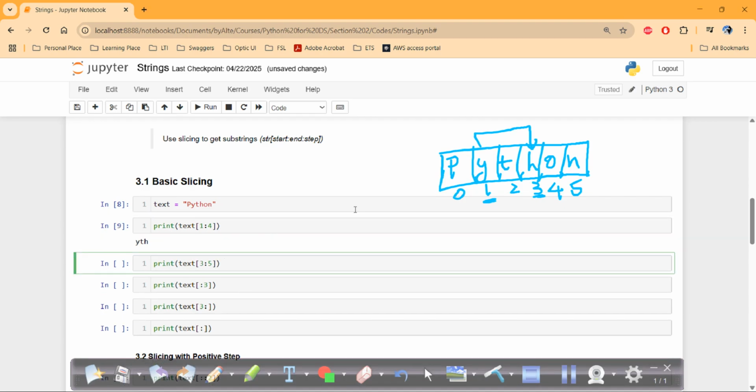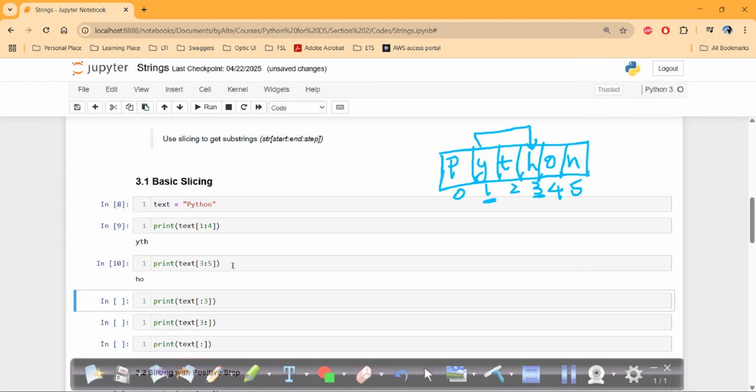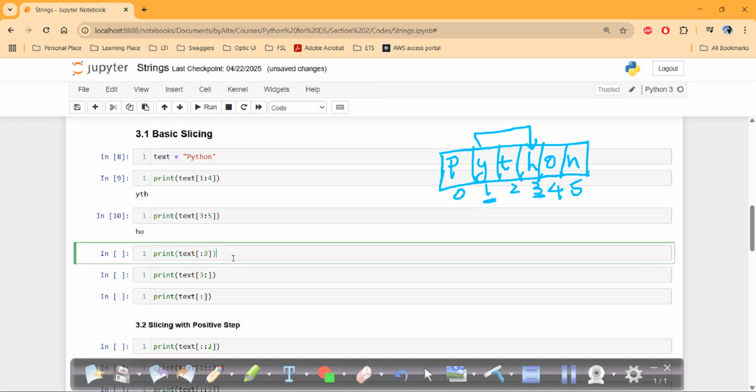And similarly from 3 to 5, but 5 it will not consider, it will consider till 4. So HO it will print. Let's see, HO it will print. Similarly here we have given the end index but not the start, so it will consider from the start of the sequence. Start is 0, so till 3, meaning up to index 2. So PYT it will print.